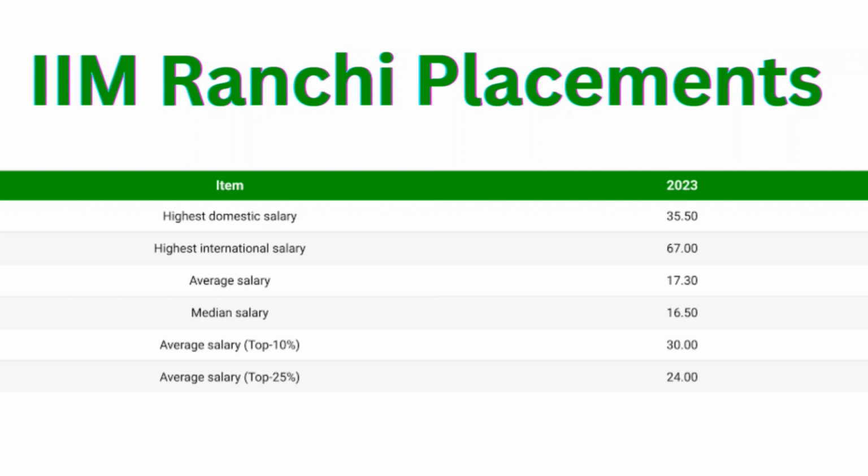Then if we consider the placements for IIM Ranchi, the highest domestic salary offered is nearly 35.50 lakhs per annum. The highest international salary offered is nearly 67 lakhs per annum. The average salary package is nearly 17.30 lakhs per annum. The median salary package is nearly 16.50 lakhs per annum. The top 10% of candidates get 30 lakhs per annum, and the top 25% of candidates get an average package of 24 lakhs per annum.